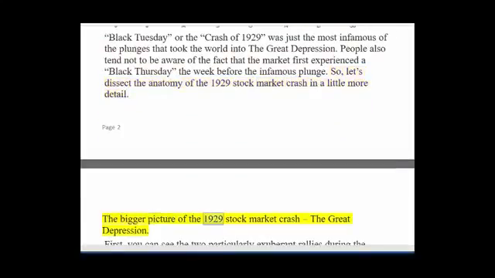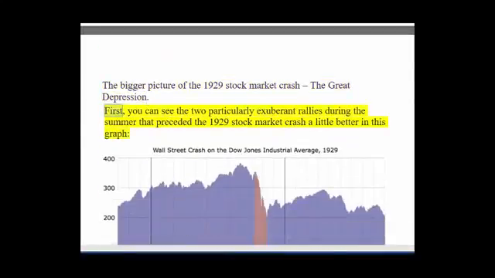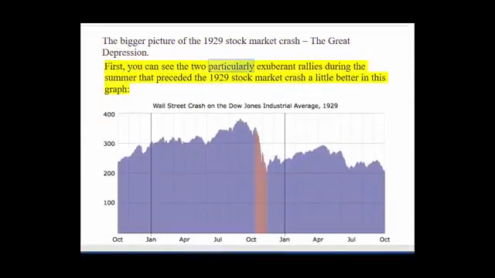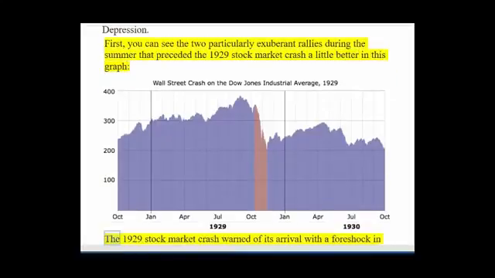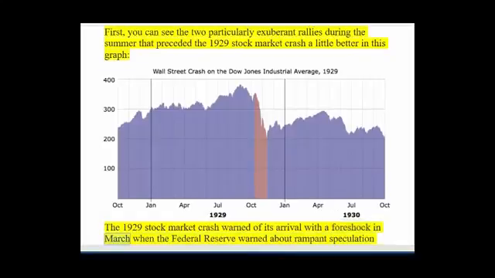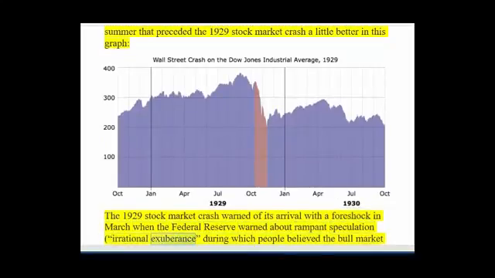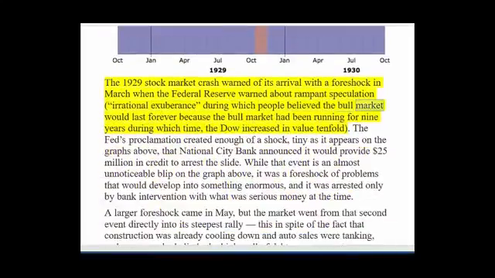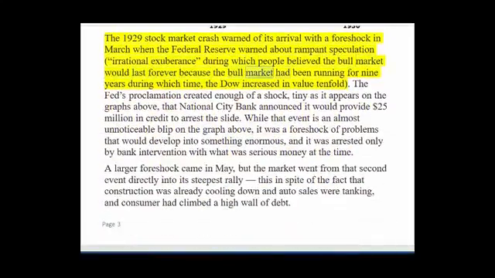The bigger picture of the 1929 stock market crash, the Great Depression. First, you can see the two particularly exuberant rallies during the summer that preceded the 1929 stock market crash a little better in this graph. The crash warned of its arrival with a thorough shock in March, when the Federal Reserve warned about rampant speculation, irrational exuberance, during which people believed the bull market would last forever because the bull market had been running for 9 years, during which time the Dow increased in value tenfold.